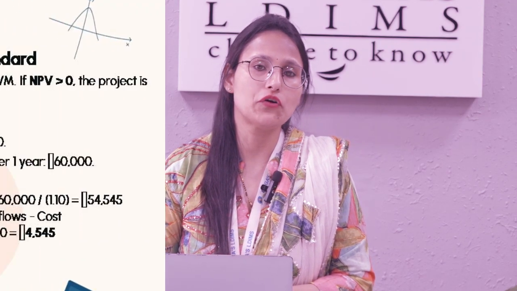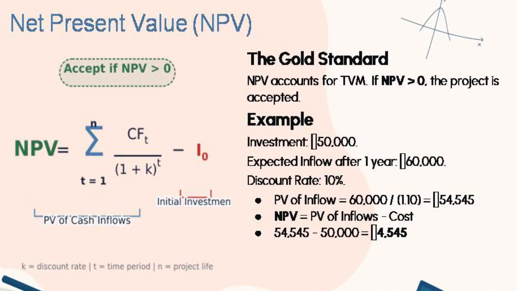So how do we calculate the NPV? It is the present value of cash inflows minus the cost of the investment. As per this formula, our present value of cash inflow is 54,545 and our initial investment is rupees 50,000. So as per the NPV method, the answer is 4,545, that is positive. So we will accept the project.